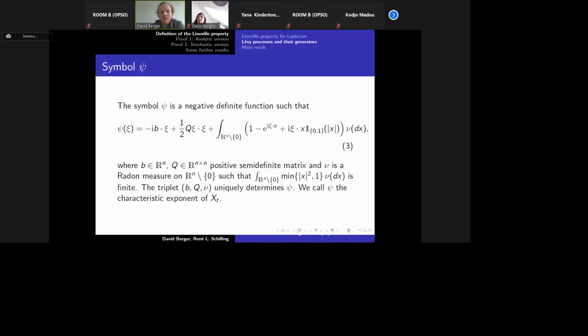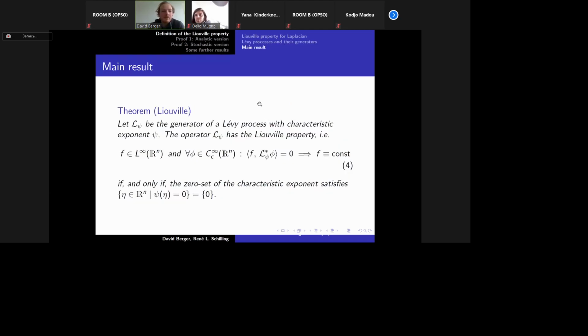Especially, a triplet (b, Q, nu) uniquely determines psi, and we call psi the characteristic exponent of X_t. This comes from the fact that if you take the characteristic function of X_t at point z, then it is given by e to the power of minus t psi(z), and therefore it is the characteristic exponent.